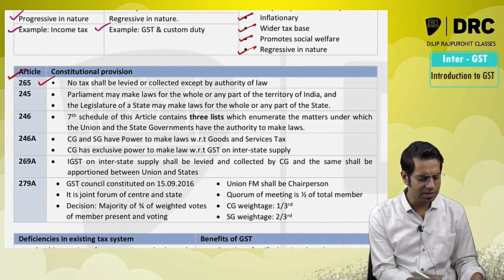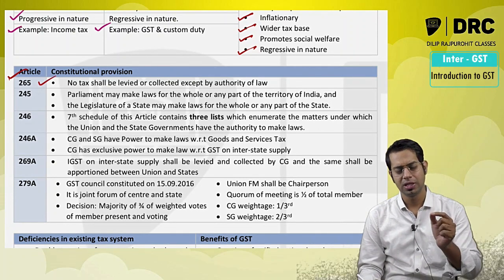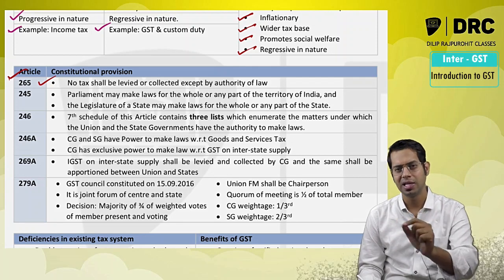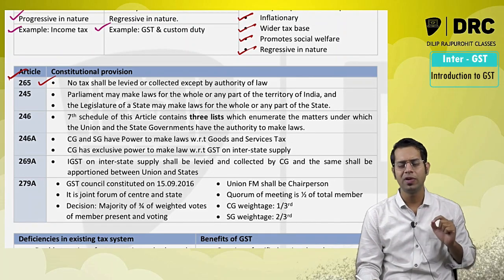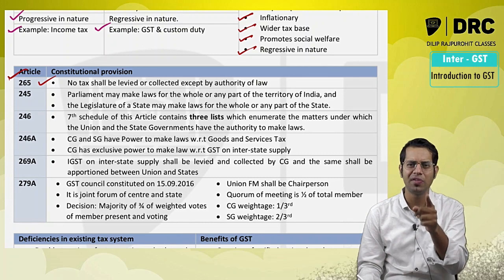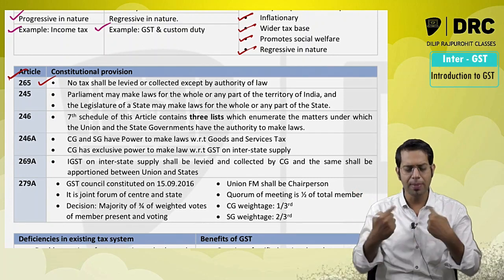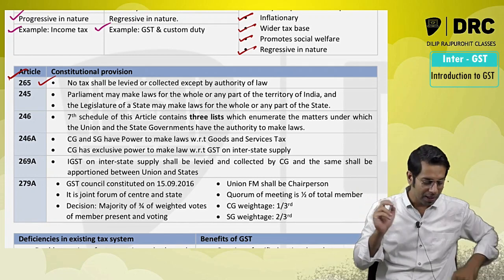Now there is an article, Article 265, which says that no tax can be levied or collected unless there is an authority of law. So if you want to levy any tax, government, if you want to collect any tax, then you should first take the permission from me. If I am giving you the permission, then only you can collect the taxes.